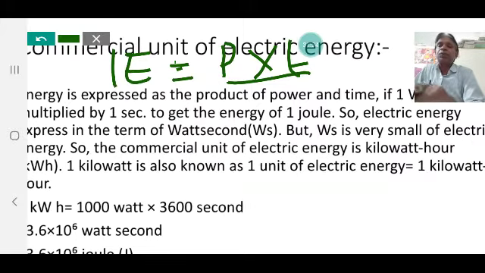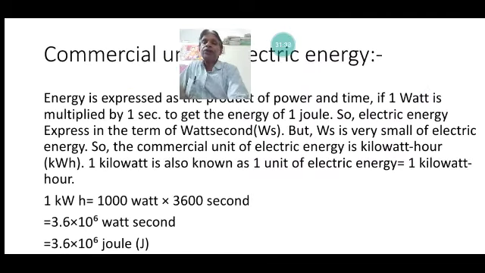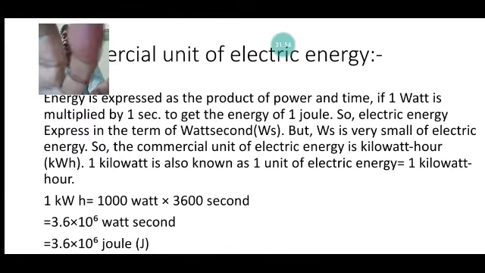Now, if 1 watt is multiplied by 1 second, we get an energy of 1 joule. So electric energy can be expressed in terms of watt second. 1 watt second is equal to 1 joule.